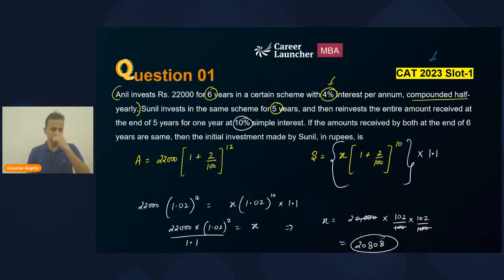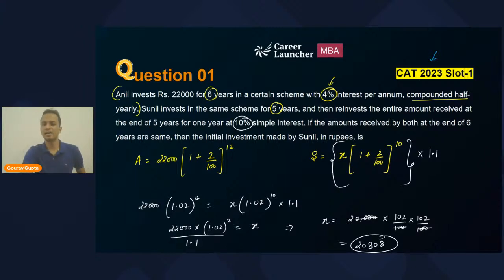Okay. Now, the answer is not important right now. It's the process that is important. It's the understanding of this process that is important. All right. So I hope you have understood what I have done. So I have treated Anil and Sunil separately. For Sunil also, the first 5 years and then another 1 year separately. All right. Then equations. Once you have made this equation, once you have written these relations, then it will be very easy for you to get the final answer. Okay. So that is question number 1.